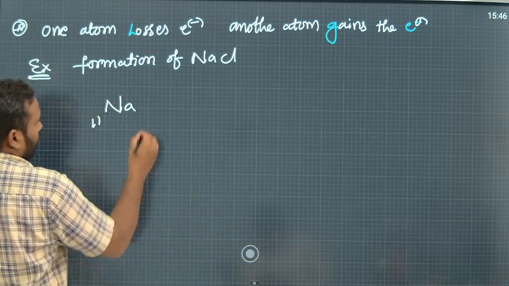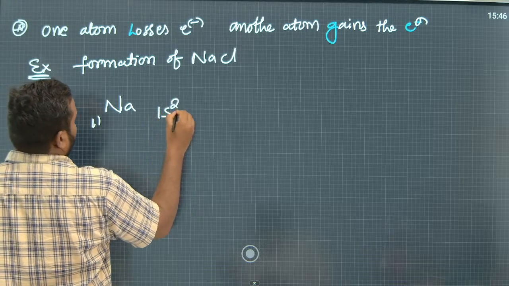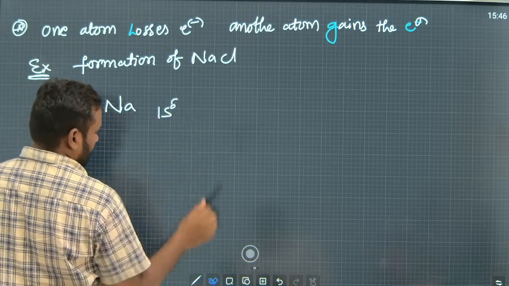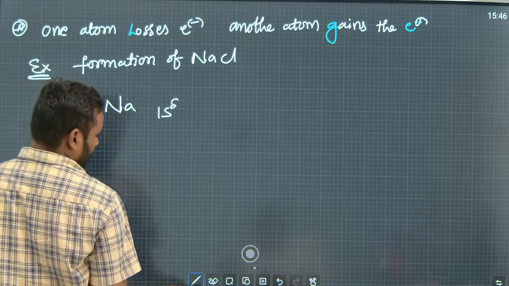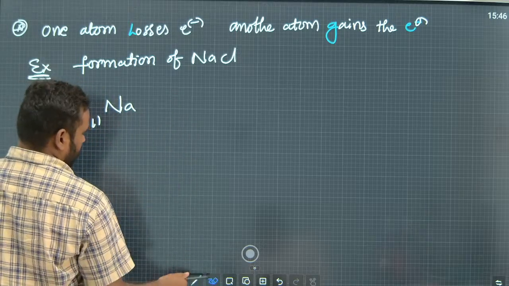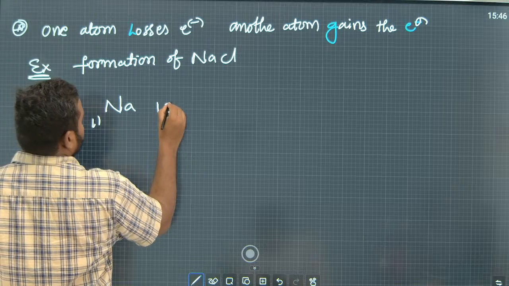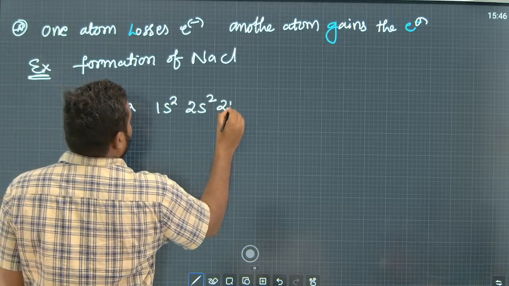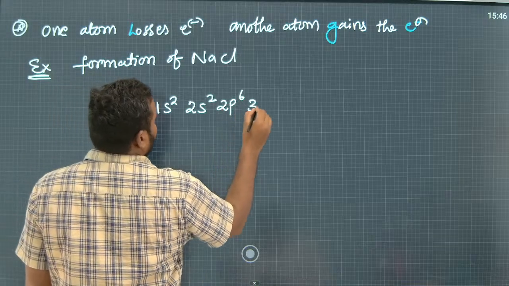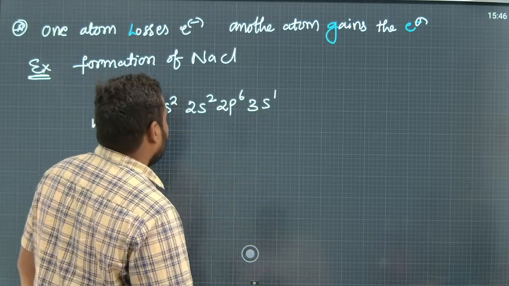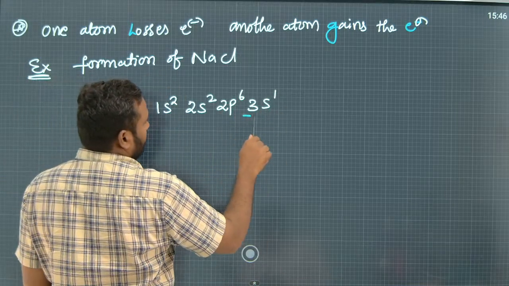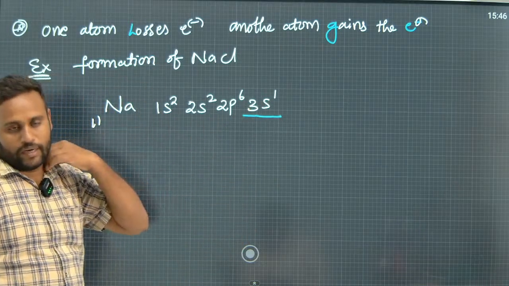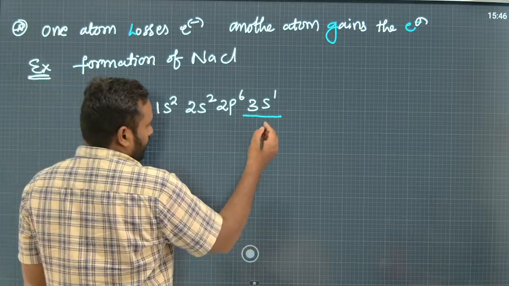So its electronic configuration is 1s2, 2s2, 2p6, 3s1. So here sodium outermost shell is the third shell. In the third shell it is having only one electron. Okay.